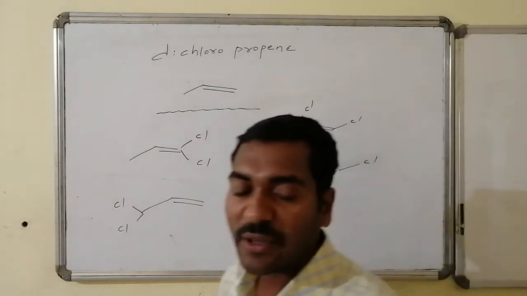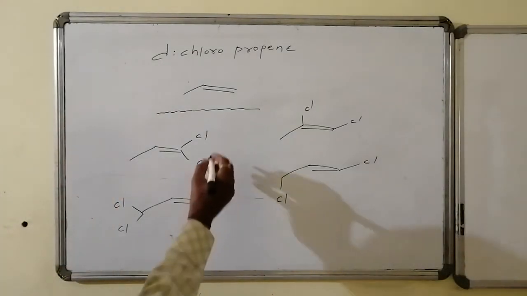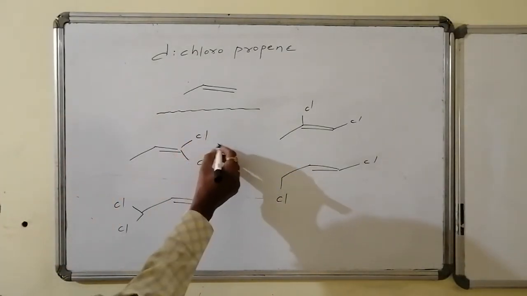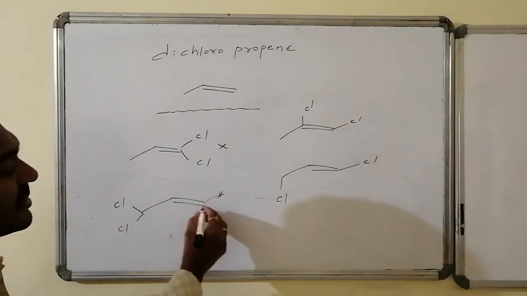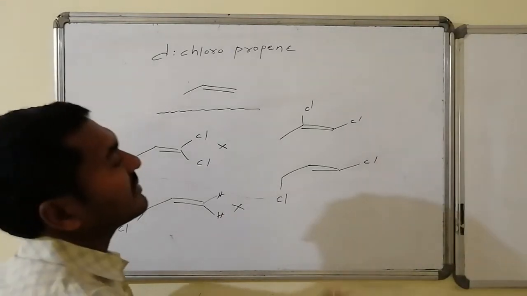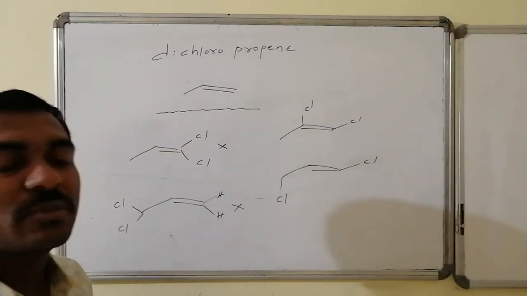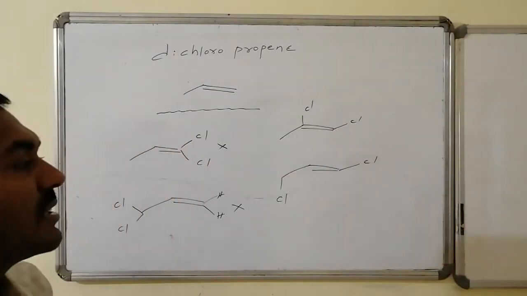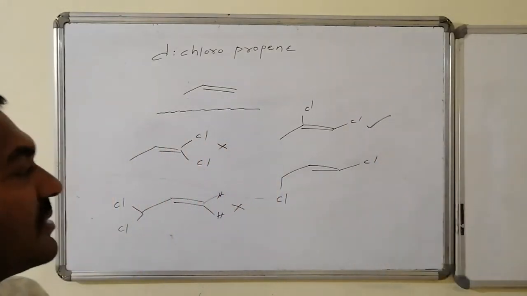Out of these structural isomers of dichloropropene, this one does not have any geometrical isomerism because the ends of the double bond have the same connectivities. Here the double bond ends have two hydrogens, and as the two ends are the same, it also does not have any geometrical isomerism. Whereas in this case, one hydrogen and one hydrogen: a minimum of one common group has to be present at the terminals of the double bond. That validation is present, hence it can show geometrical isomerism.